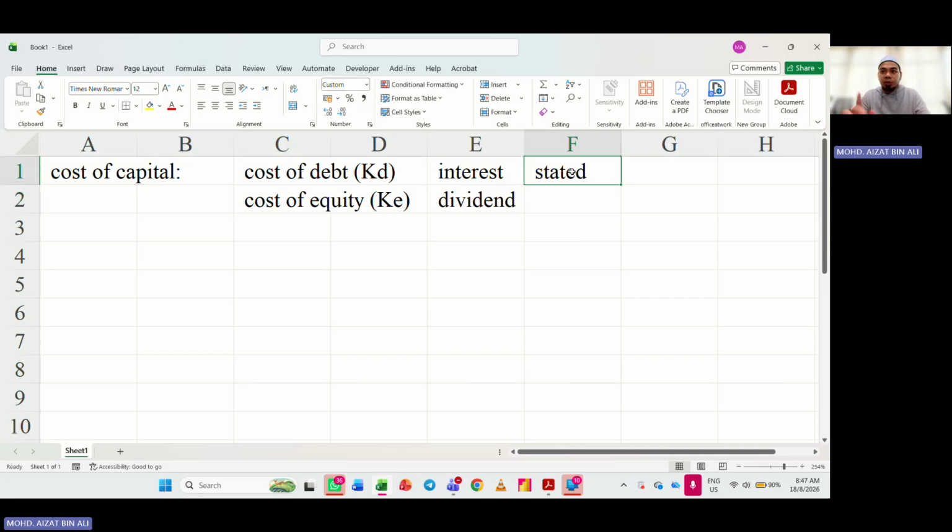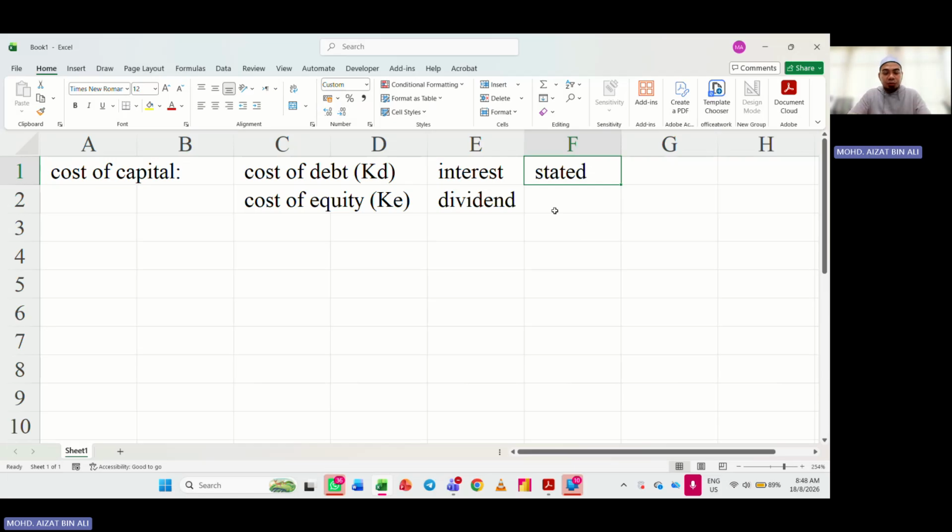But in terms of dividend, you cannot simply ask your shareholders how much dividend they want, because remember, we are doing this analysis before we start the business. At this point, you do not have your shareholders yet, you haven't collected the capital yet. So to whom are you going to ask? Can you ask existing shareholders from different companies, different businesses? No, because they have different expectations towards their own business compared to your shareholders' expectations towards your business in the future. So right now we don't have anyone to ask.